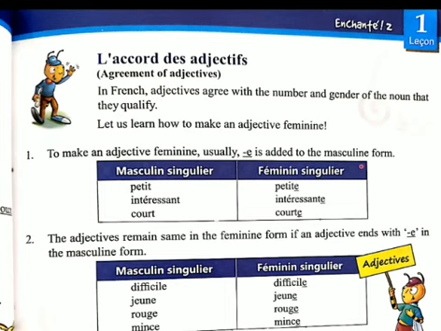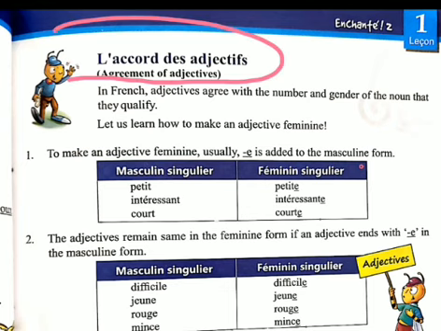Until now we have done page number 14 of chapter number 1. Today we will do page number 15 of chapter number 1, so please open page number 15. The name of your topic is l'accord des adjectifs, which means agreement of adjectives.